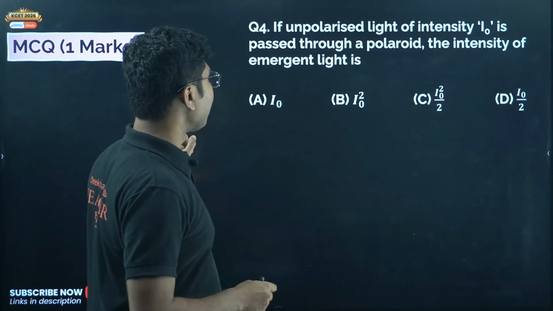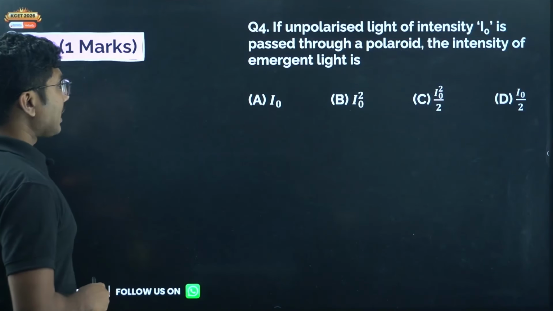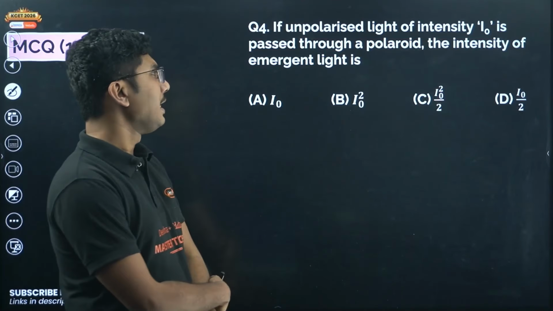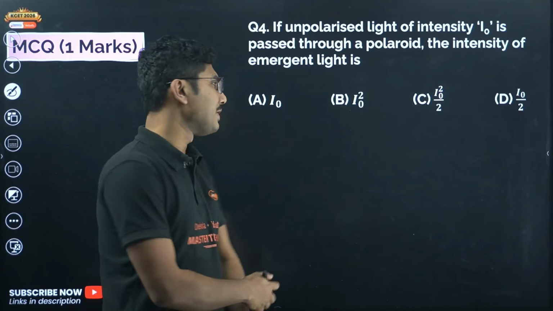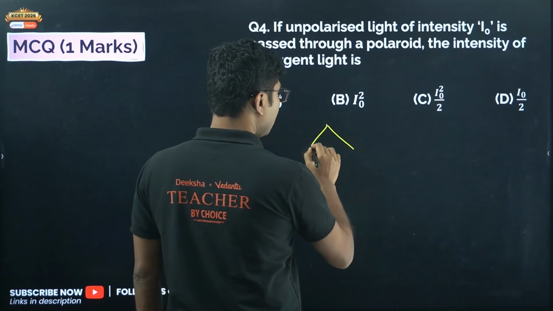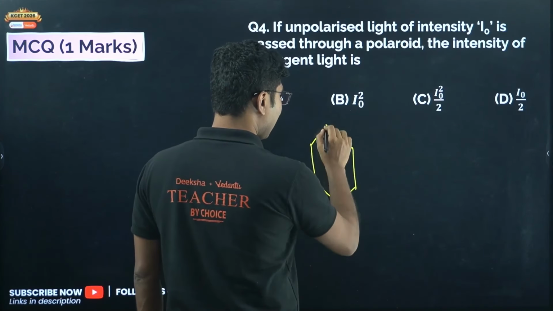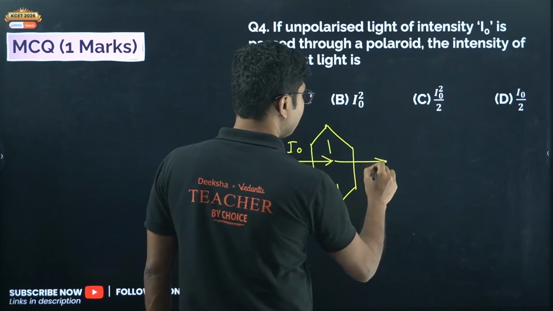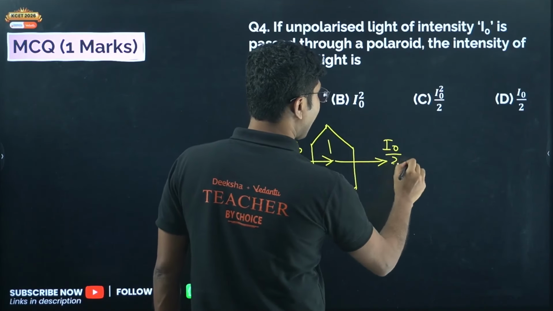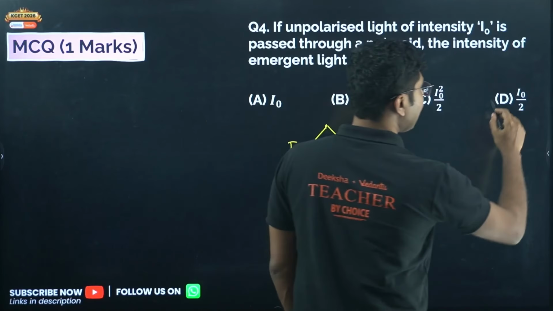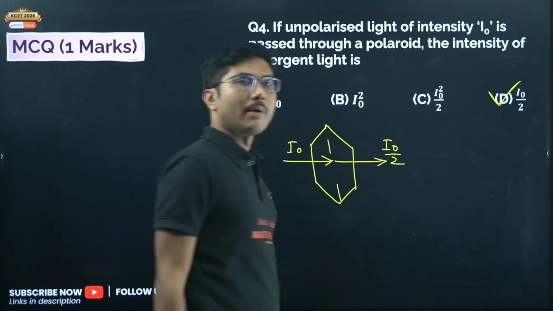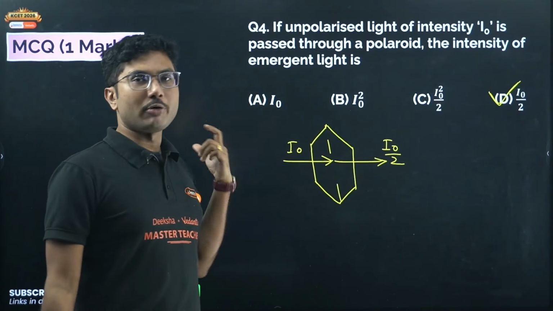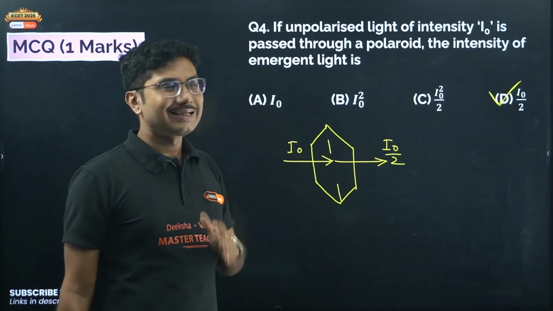Now let's continue with our lecture today. If unpolarized light of intensity I0 is passed through a single Polaroid, what is the intensity of the emergent light? So here we have only one Polaroid. You already know that when unpolarized light of intensity I0 passes through a Polaroid, the intensity drops by half. So it will be I0 by 2. The correct answer is again option D, I0 by 2. So put that in your head always. This is a very important concept for PU as well as KCET.